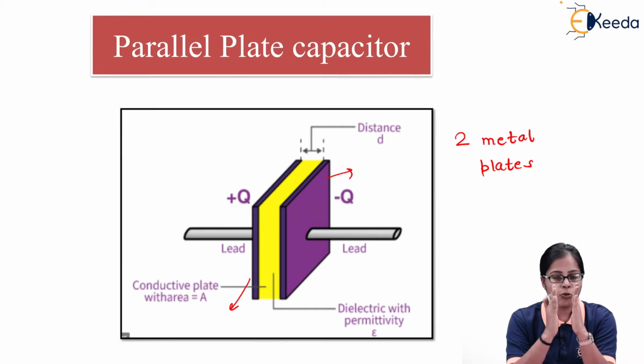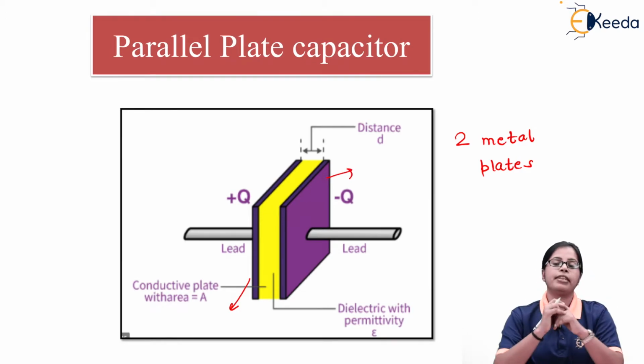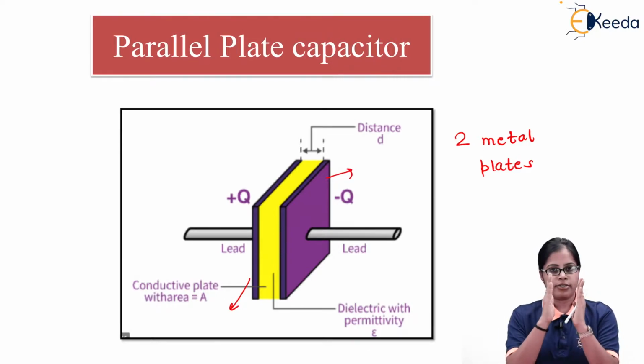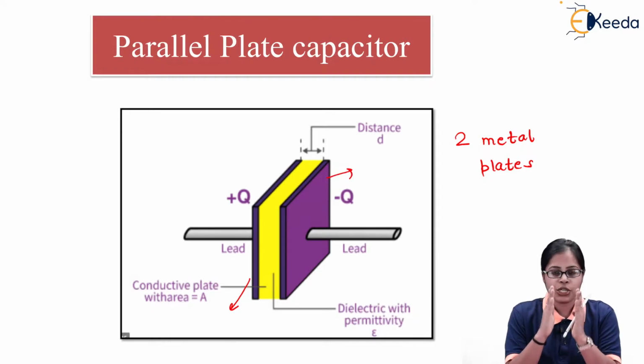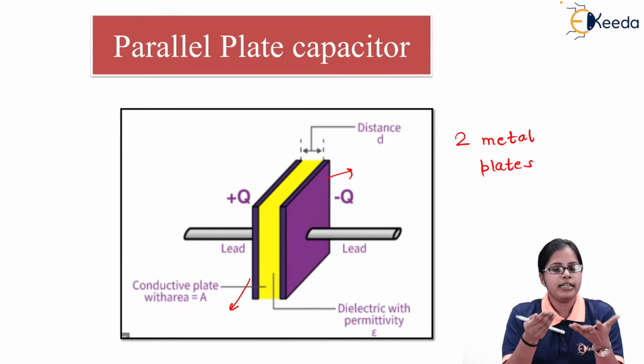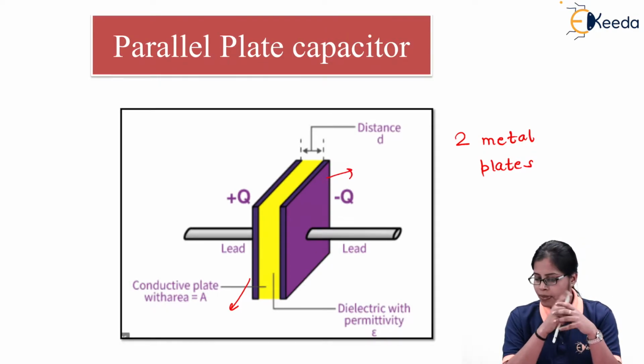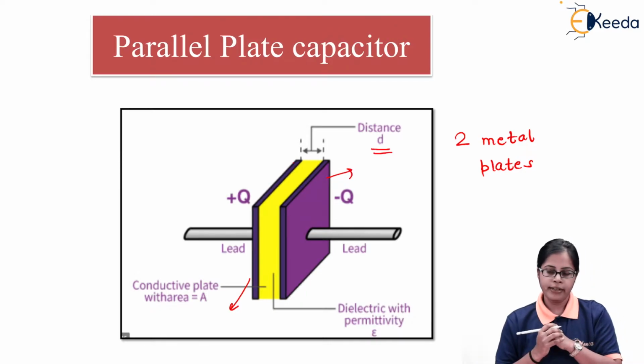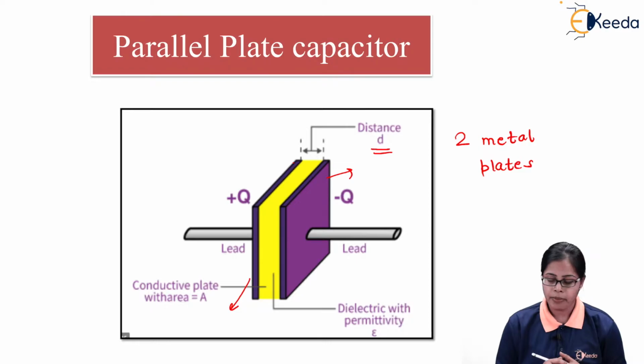The two metal plates separated by the gaseous dielectric, that is air, the whole arrangement is called a parallel plate capacitor. Another way of representing a capacitor is that two conducting surfaces or two conducting sheets separated by a non-conducting gap will be considered a capacitor, and the distance between the two plates is given as small d. This is how you make a parallel plate capacitor.